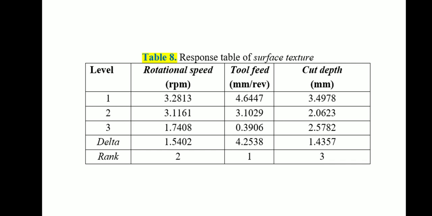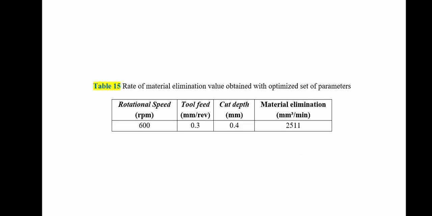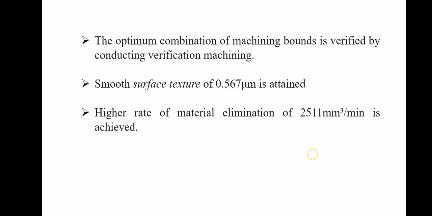From the response table of surface texture, it is identified that tool feed has the highest effect on the surface texture, and surface texture value obtained with the optimized set of parameters is 0.567 micrometers, and the rate of material elimination value obtained with the optimized set of parameters is 2511 millimeter cube per minute,